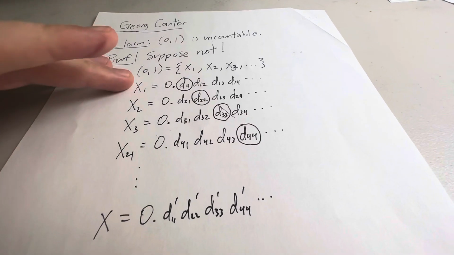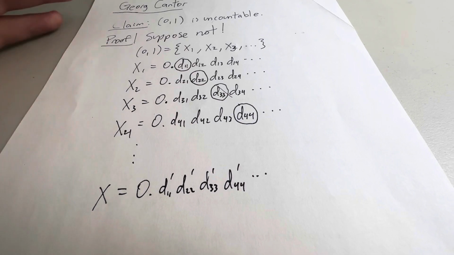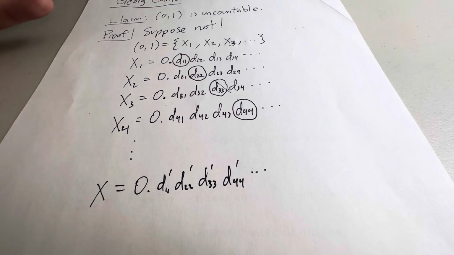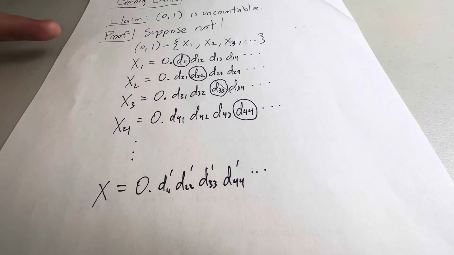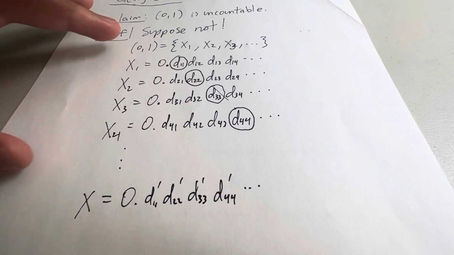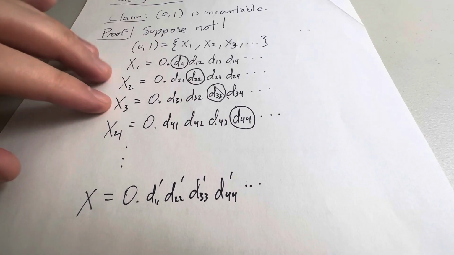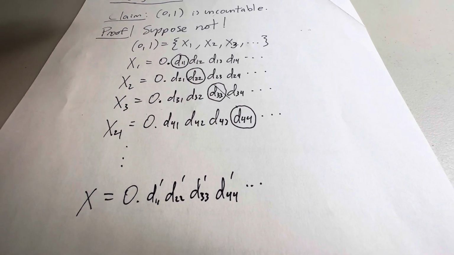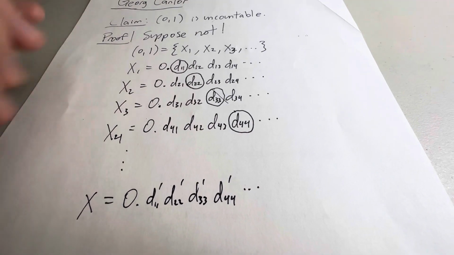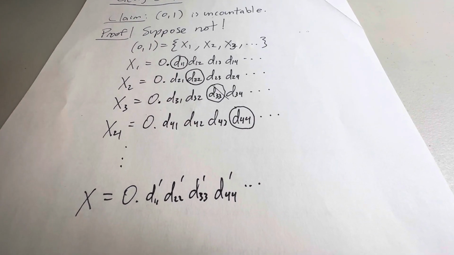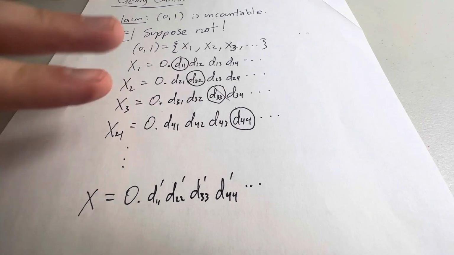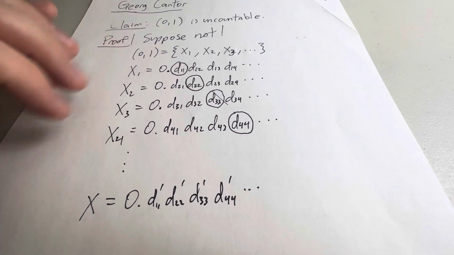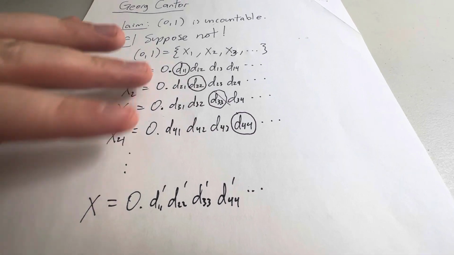And it doesn't really matter if you add 1 extra to the digit. I think as long as it's different, you're fine. Because what if the digit is a 9, for example? What would you change it to? I mean, you can change it to a 0. But you do have to be a little bit careful when you make this argument, because in some decimal expansions, or it doesn't even have to be decimal, whatever base system that you're in, if it's an n-ary system, some elements will have 2 different representations, so you don't want to accidentally make it into the same representation. But it is avoidable, and I'm not going to go into the details here. But that's essentially what the argument is.